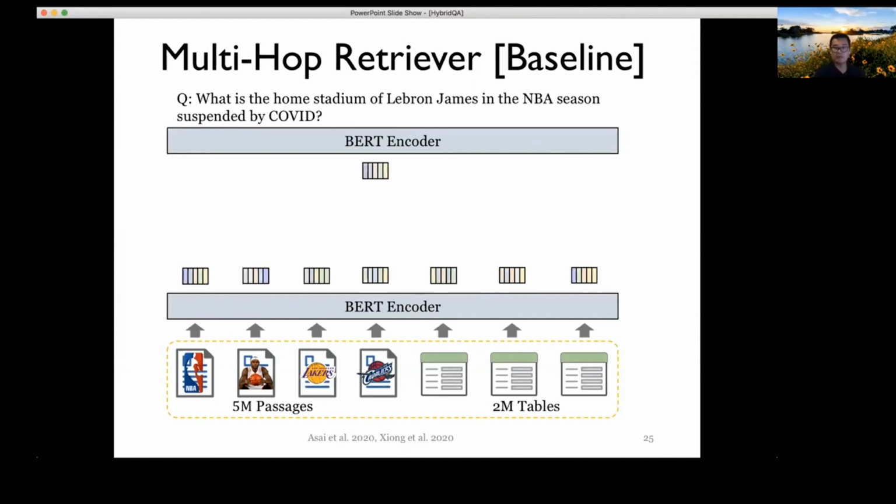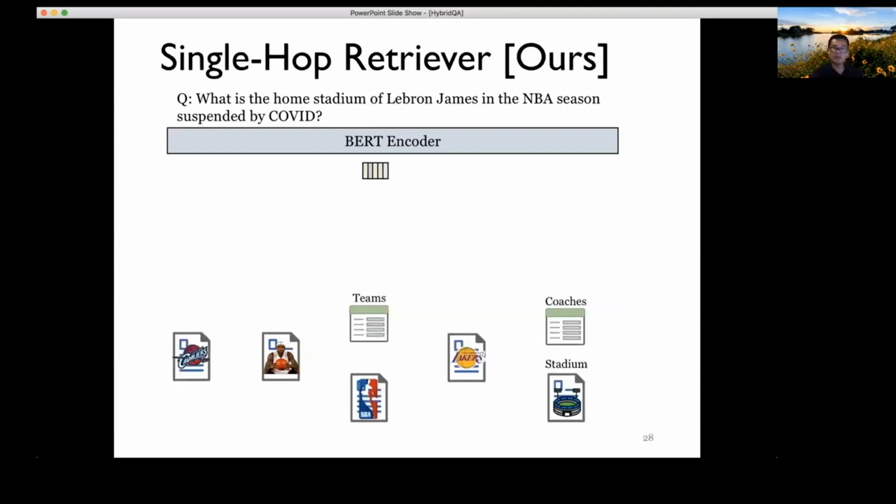And the next step would be to match, right? This encoded question, using the BERT vector, is matched together with the documents, also encoded by BERT. Then we'll be able to find, well, maybe that's the top one, here's the top two, and the top three may be a passage. So in this case, we get a whole bunch of documents and tables, and basically we just need to find the top K.